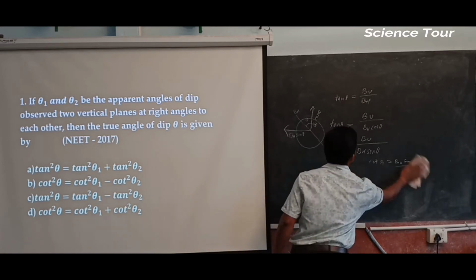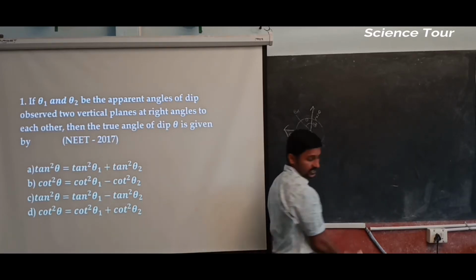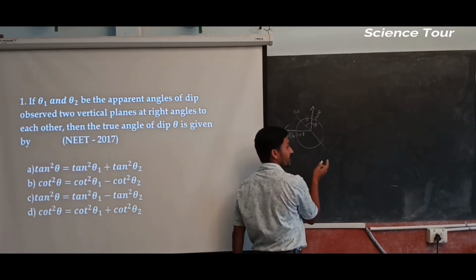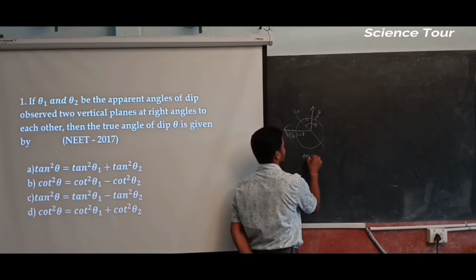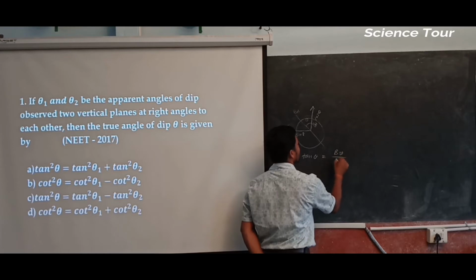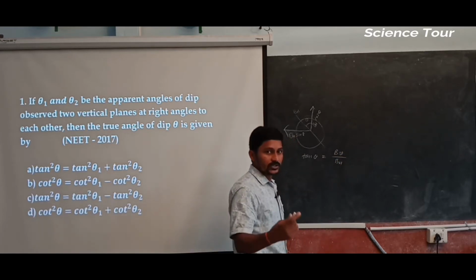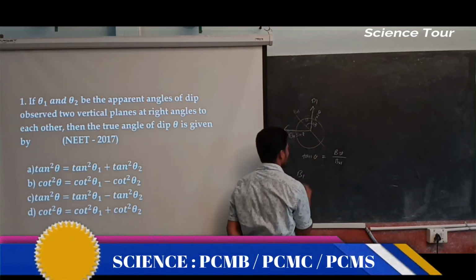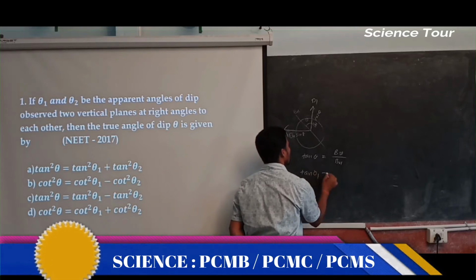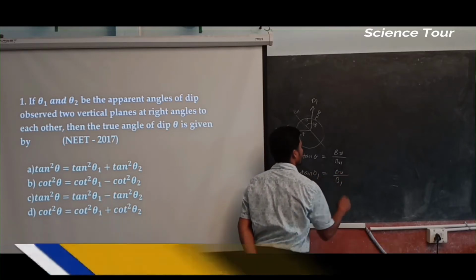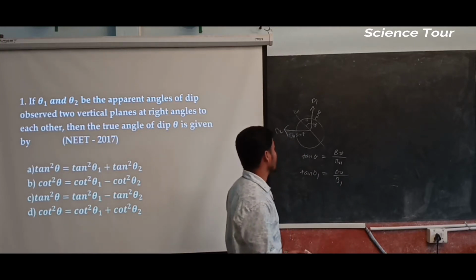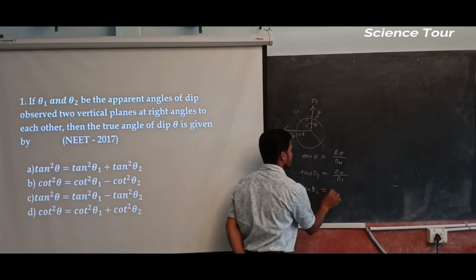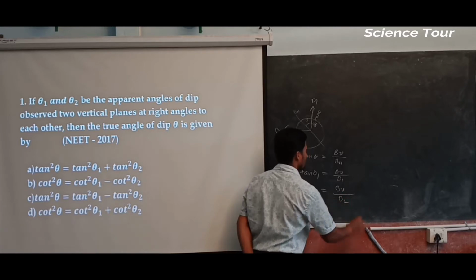Okay. Now again, in a different method also you can calculate, that is the easiest one once again. Perpendicular means what? We can write down at any apparent point, actually what we have to get: tan theta is equal to BV divided by BH. Because of some magnetic field B1, and because of some magnetic field B2. Dip is theta 1, which is equal to BV divided by B1, because the dip we are going to get mainly because of the horizontal component, not because of the vertical component. Next, tan theta 2 is nothing but BV divided by B2, isn't it?